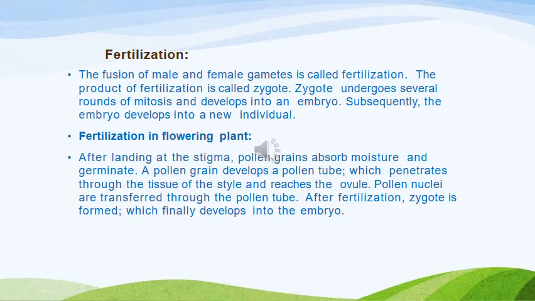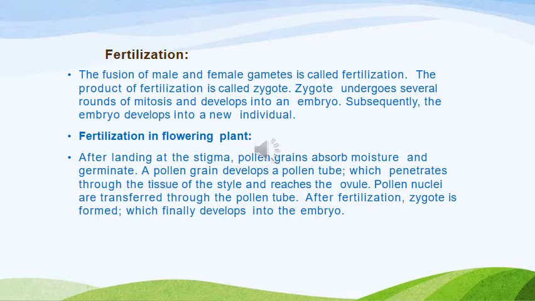Now, fertilization in flowering plants. After landing at the stigmas, as you know, pollen pistil interaction takes place. Pistil here is going to check whether the pollen grain is of the same species or not. If it is of the same species, then only it is going to provide sucrose. Pollen grains absorb moisture and germinate. A pollen grain develops a pollen tube which penetrates through the tissue of the style and reaches the ovule.